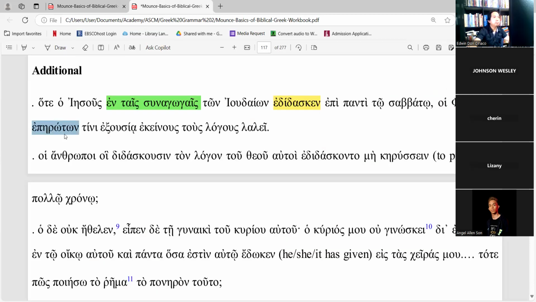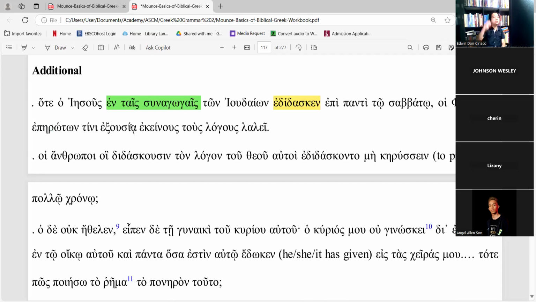The Pharisees were asking, exousia, authority, how he speaks these words, with authority.